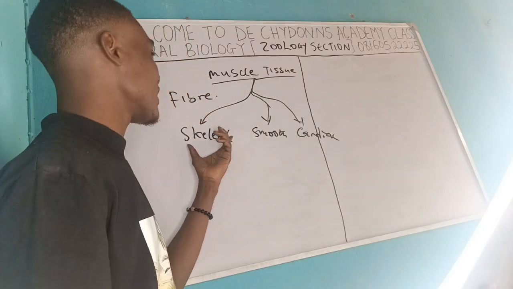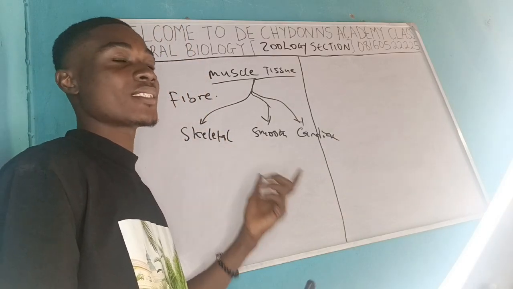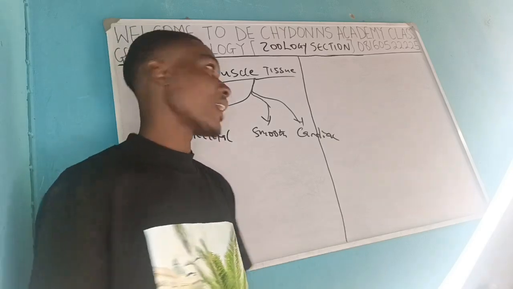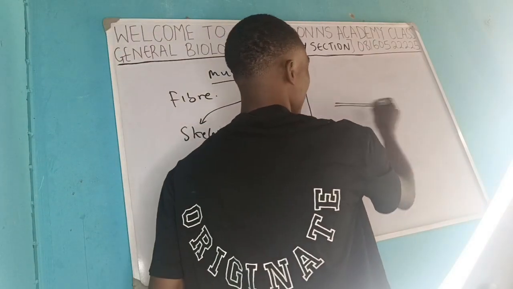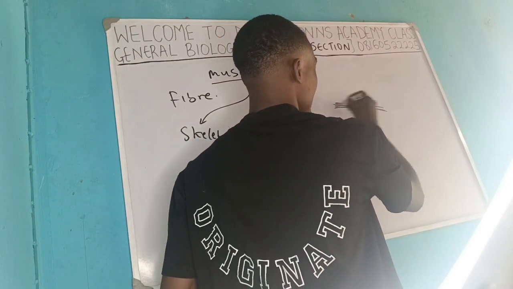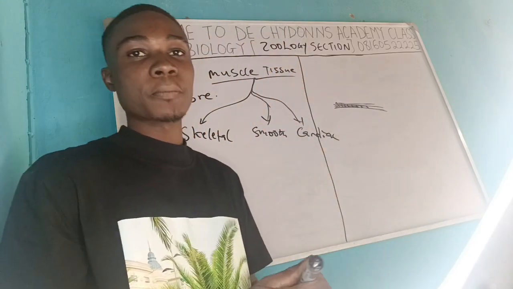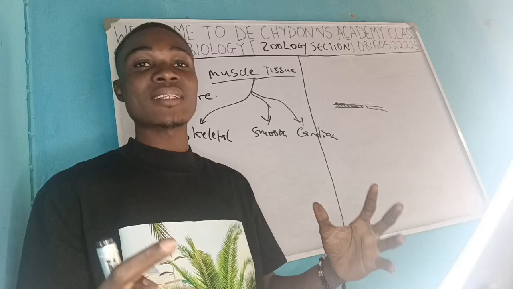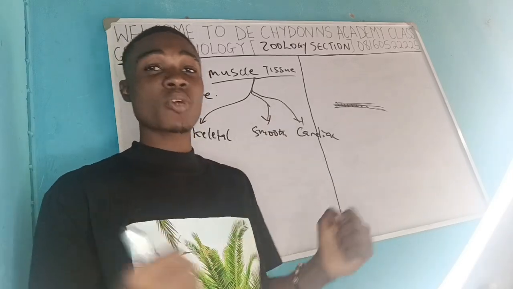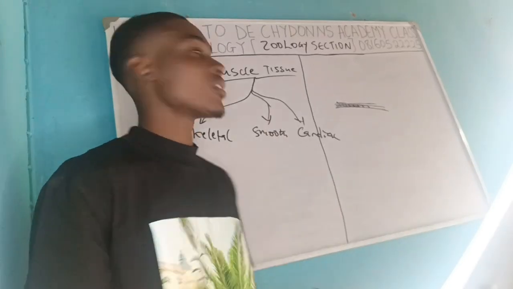Now, one peculiar thing about skeletal muscle is that they are striated. You can see them in bundles that look like meshes. They are striated, like they have stripes in them. And that is why they can do stressful work. They can come together and do stressful work.